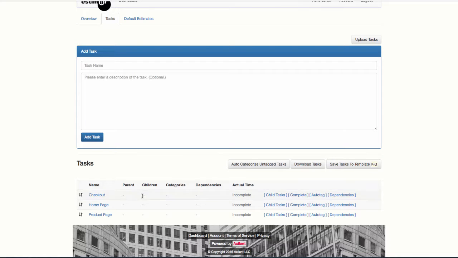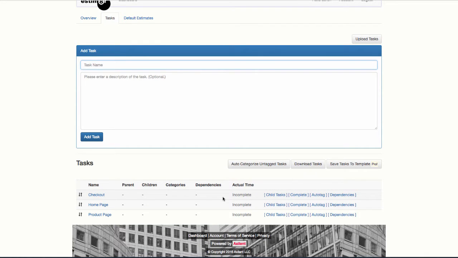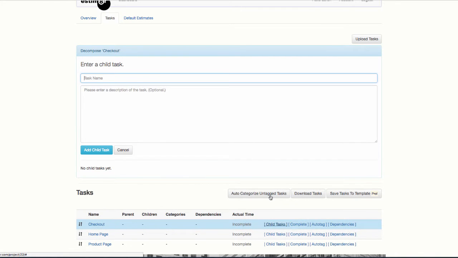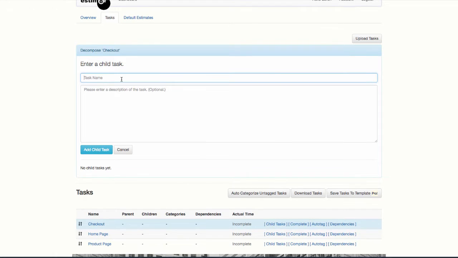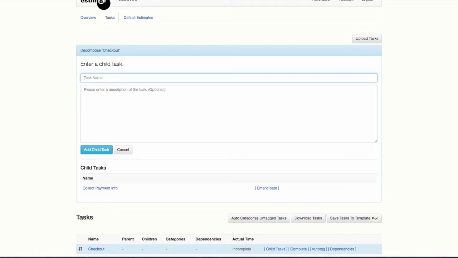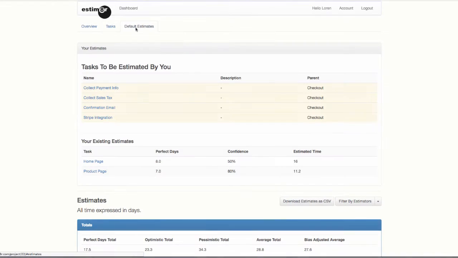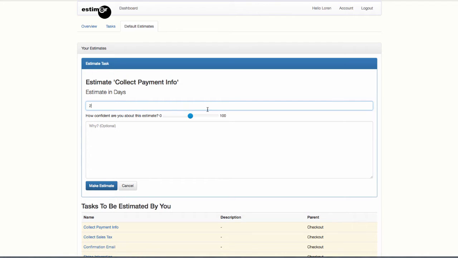Sometimes we need to break a task down into subtasks. For example, when we bid on this e-commerce project, we might have had a task called checkout. But as we got into planning, we realized that it's actually a bunch of tasks. So in the task list, we click on Child Tasks for checkout and add the subtasks to the checkout task. Collect payment info, collect sales tax, Stripe integration, confirmation email. estim8r will toss out the estimates for the parent task because it's now an aggregation of the child tasks, and estimators will have to estimate the individual child tasks.